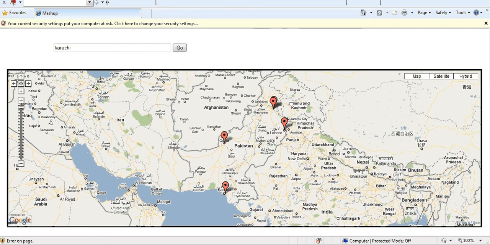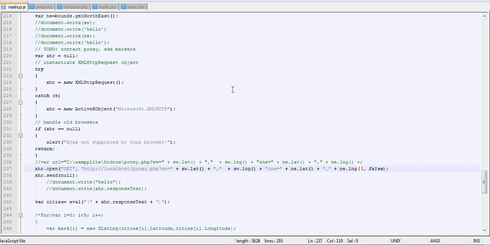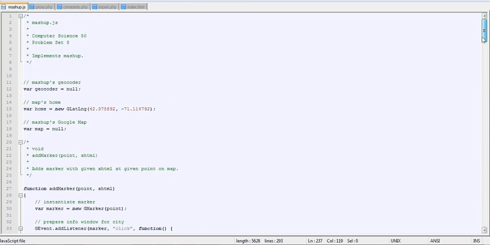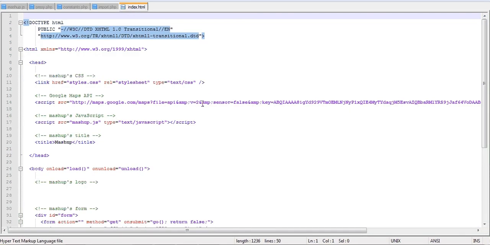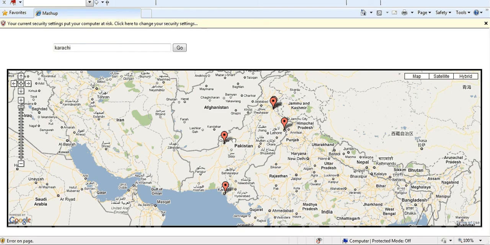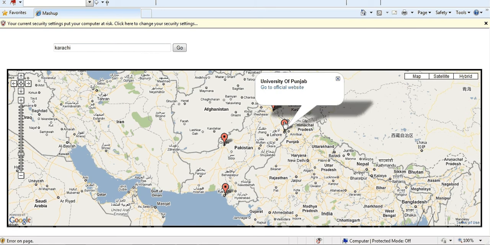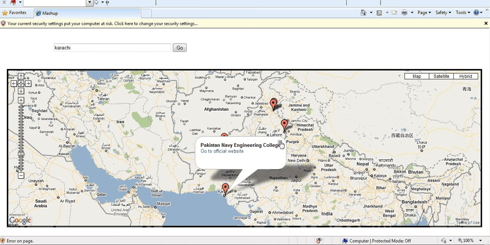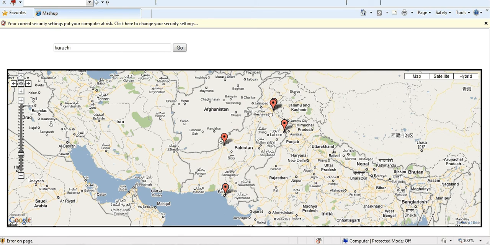Here it is. Over here, this is the map of Pakistan loaded on a Google Map API. The Google Map API is loaded using this command in HTML. This is the map of Pakistan, and these markers each represent a particular university of Pakistan. For example, this marker in Lahore represents the University of Punjab, and the marker in Karachi represents the PNEC, Pakistan Navy Engineering College.